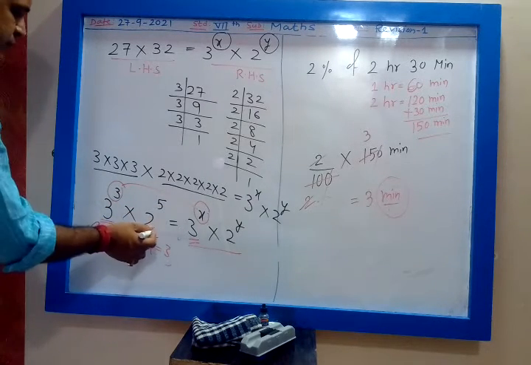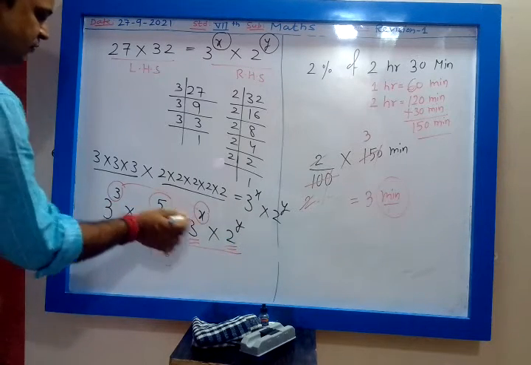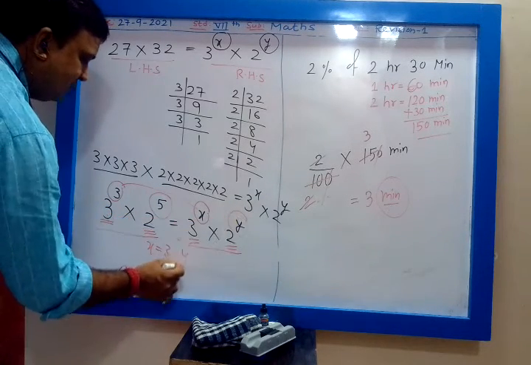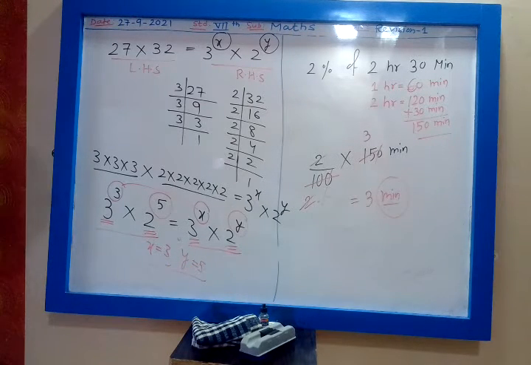Then base is 2. Base is 2. What is power? 5. What is power? Y. So y is equal to 5. So x is 3, y is 5. Yes, clear? Any doubt in this?